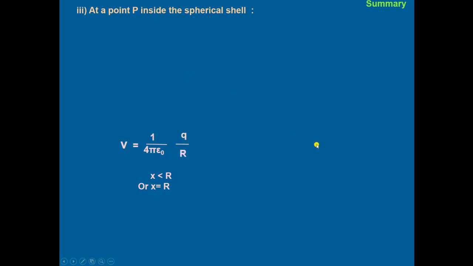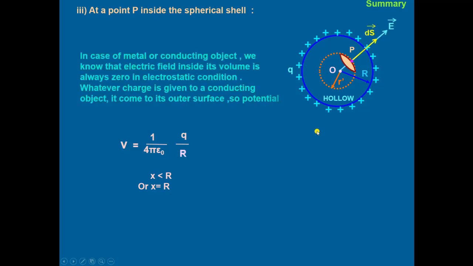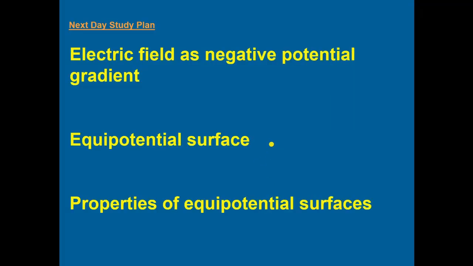Then for the case where we take the point P inside the shell, in case of a metal or conducting object, we know that the electric field inside its volume is always 0 in electrostatic condition. Whatever charge is given to a conducting object comes to the outer surface. And in case of the solid sphere, all cases are similar to that of the spherical shell.